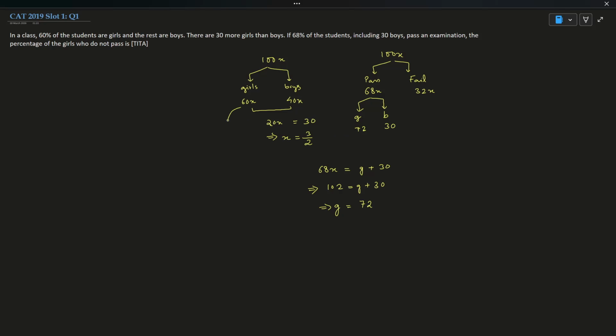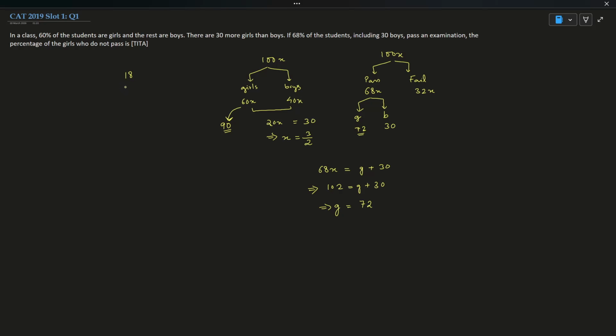How many girls are there, guys? There are 60x girls. What is x? x is 3 by 2. So 60 into 3 by 2 will give me 30 into 3, which is 90. So 90 girls are there, out of which 72 girls passed the examination. So how many girls did not pass? 18 girls did not pass the examination.